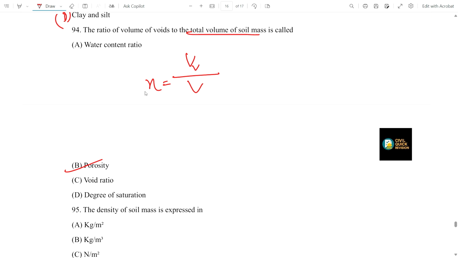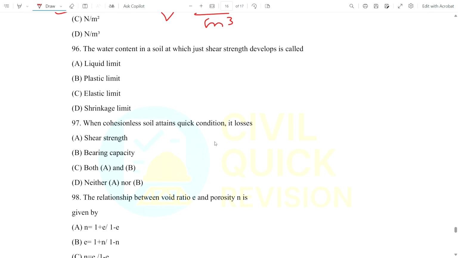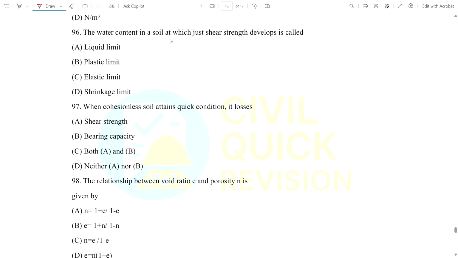The density of soil mass is expressed in kg per meter cube, which is mass per unit volume. Question 96: the water content in soil at which just shear strength develops is called what? Liquid limit, plastic limit, elastic limit, or shrinkage limit? Okay.